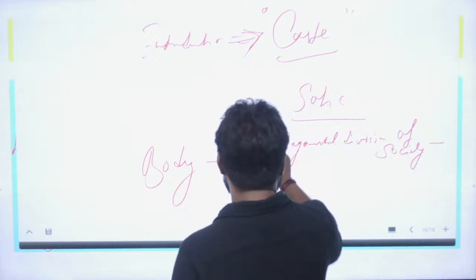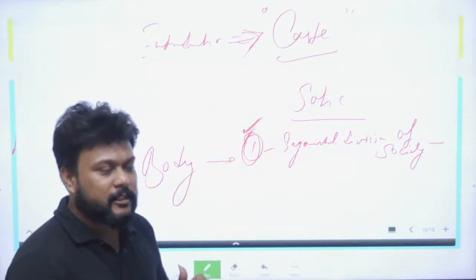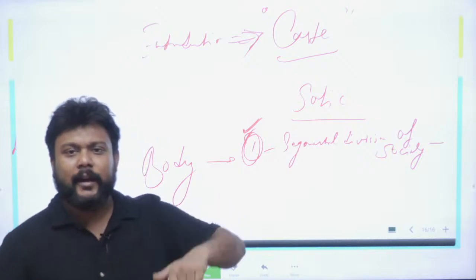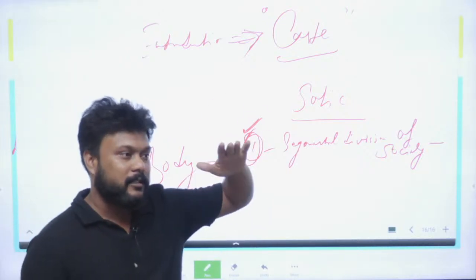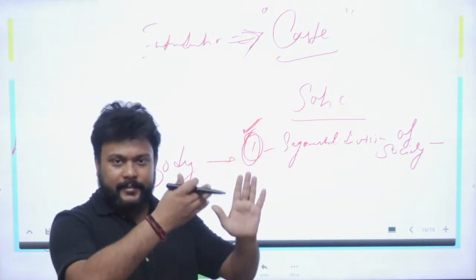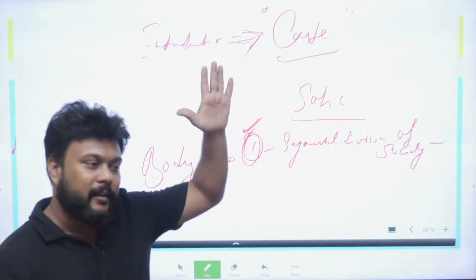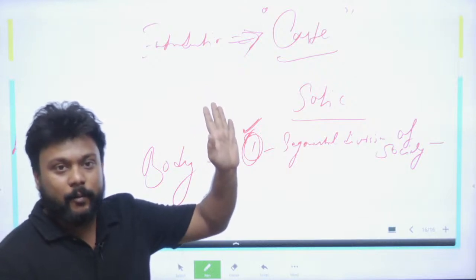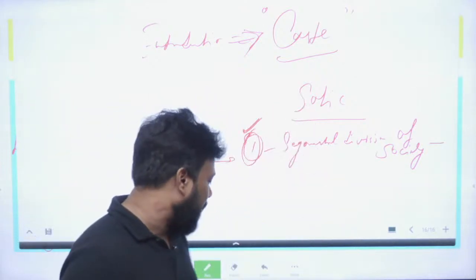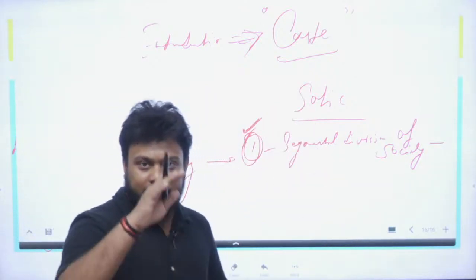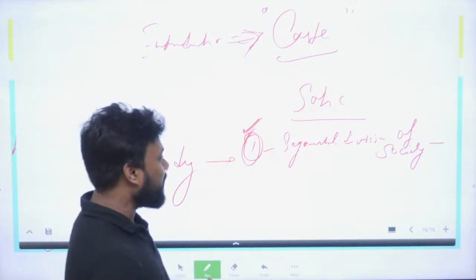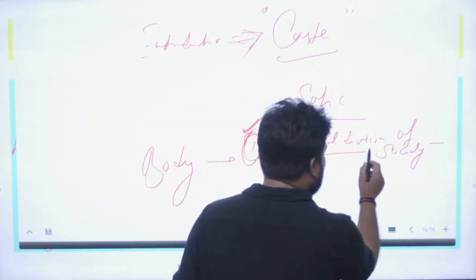So this is exactly how caste works as a stratification system, where there is a ritual hierarchy, where one caste is above the other, and this structure is based on the idea of purity and pollution. When you go up in the hierarchy, the purity aspect increases, and as we go down in the hierarchy, the purity aspect decreases. Fine. So this segmentation is rigid in nature.